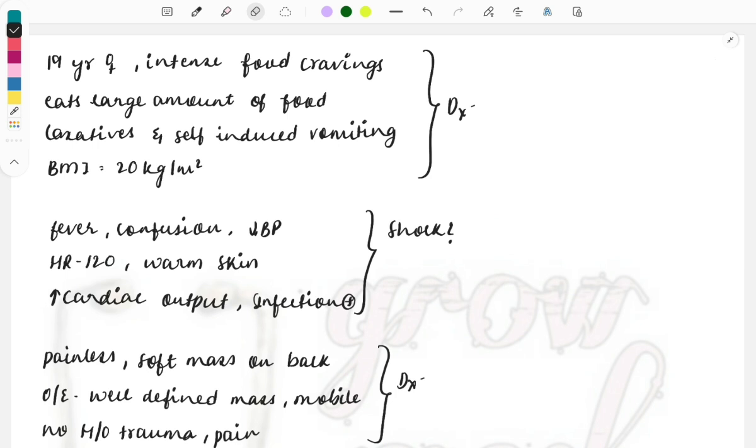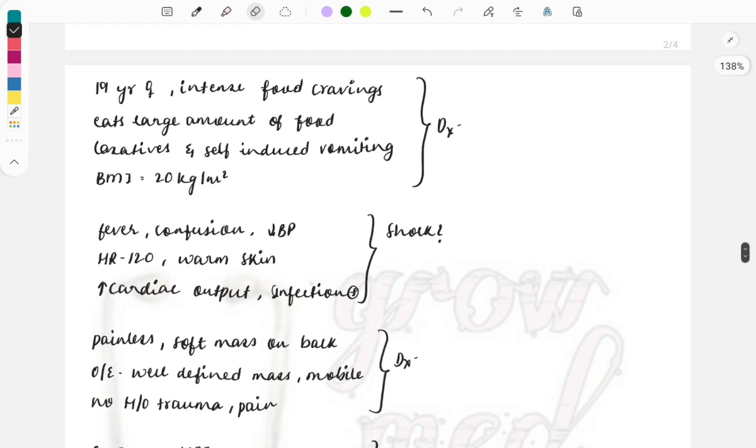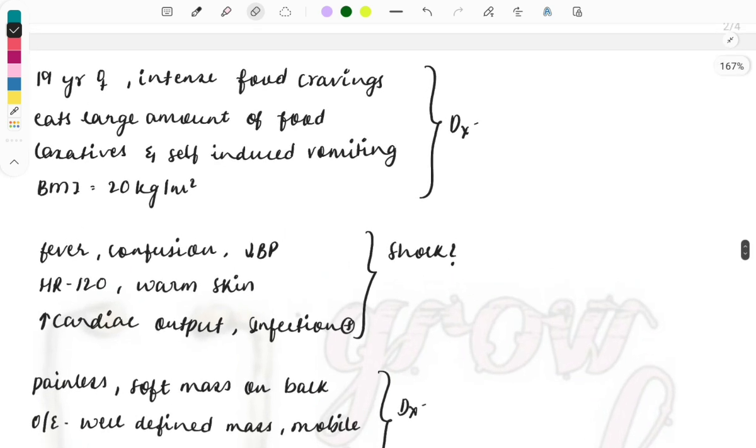Okay, so the first question is from psychiatry, and this is a mixed bag. We'll discuss some cases asked from each subject. So, mixed bag questions. A 19-year-old female has intense food cravings and eats a large amount of food, but after eating uses laxatives and self-induced vomiting. See, these are the keywords which you must look for. First, she is a young female, so she's a teenager. She's worried about her body figure, so she eats because of the cravings but also uses self-induced vomiting, and her BMI is also low. So these are the keywords which you must look for.